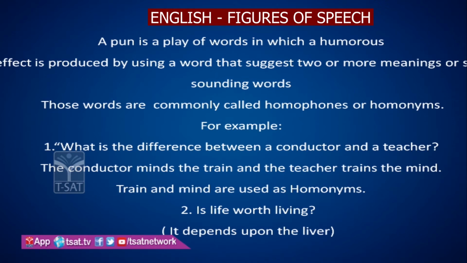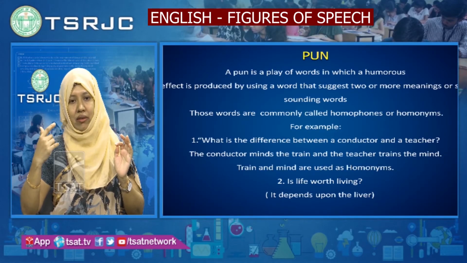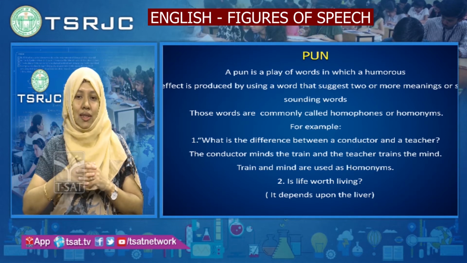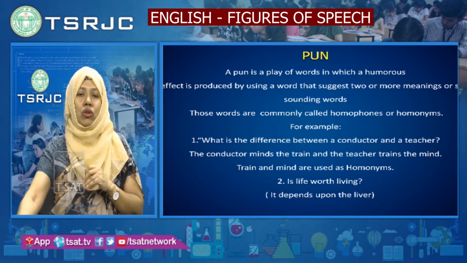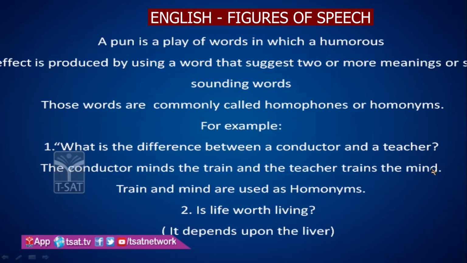So the word train is used, one as a noun. Train is the thing which moves on tracks, which you find at the railway station. In the teacher trains the mind, train means controlling the mind, giving training. So here trains is used as a verb. Is this clear? Both are homonyms here, train and mind. Same spelling, same sound, but the meaning is different. So these are called homonyms.